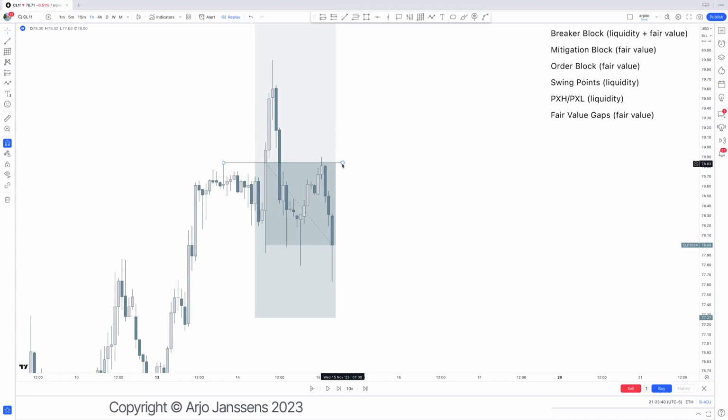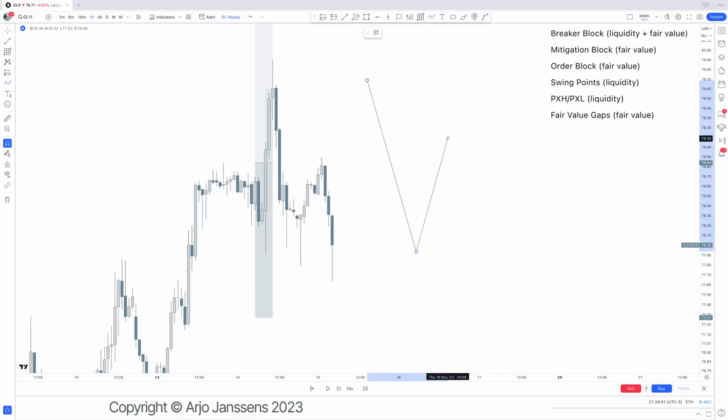The next part is, all right, people are now trapped. Well, perfect, we have now had this huge move lower. We also need to offer some fair value with that fair value gap. That is where the fair value comes into play, and we return back to it to then continue lower, which creates this mitigation block right there. That mitigation block is marked out by this low, where price is now in fair value.